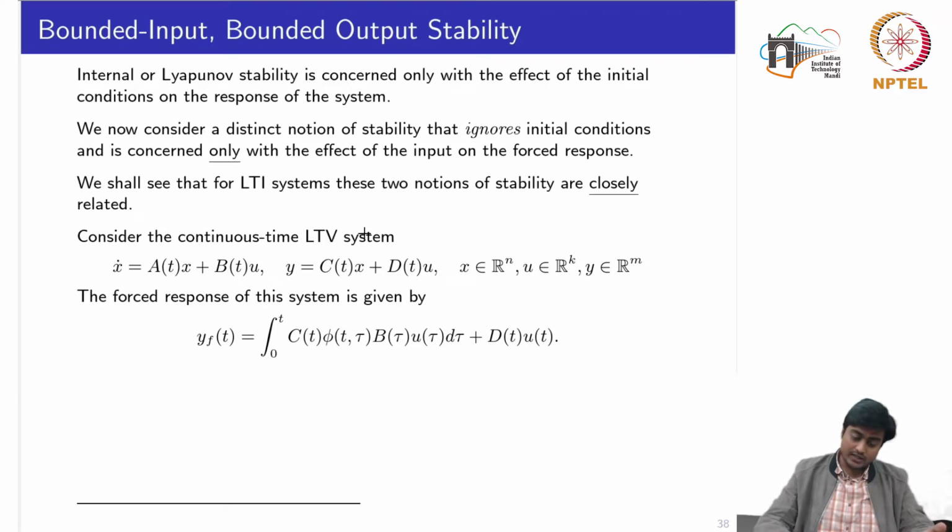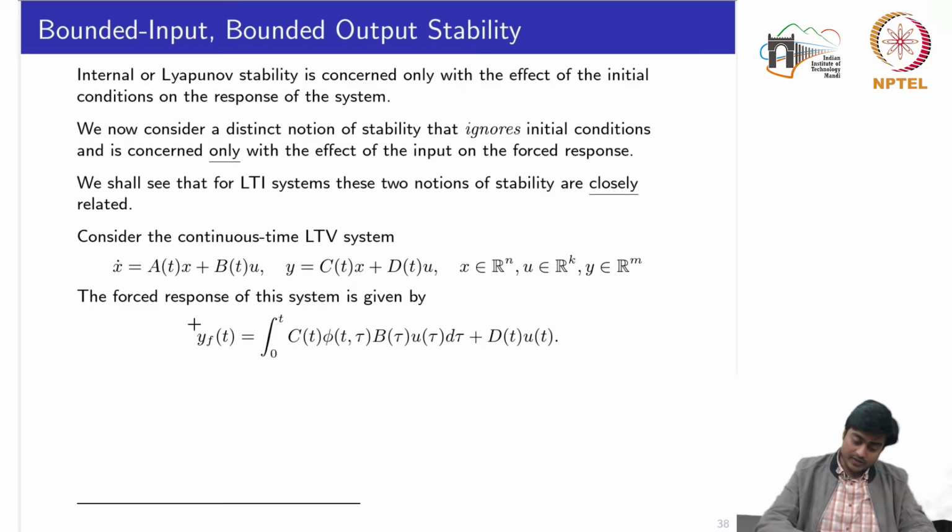So we'll start with the continuous time linear time varying systems, where all these matrices A, B, C, D are time varying matrices. So we had discussed in the first week that the forced response of the system is given by this equation.